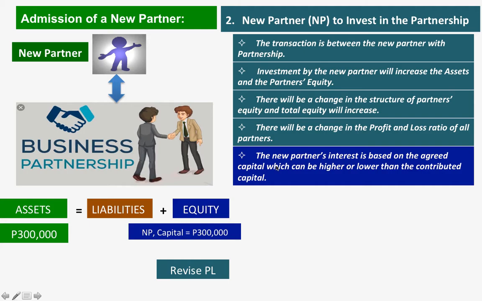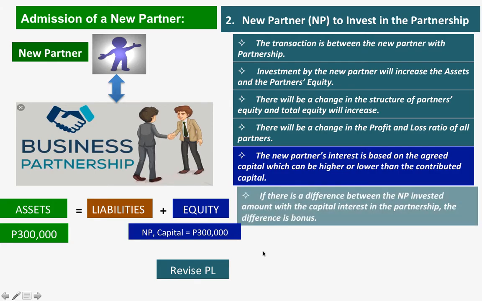The new partner's interest is based on the agreed capital, which can be higher or lower than the contributed capital. Class, I would like to emphasize that if the new partner contributed 300,000, it does not exactly mean that he will be given 300,000. It can be higher or it can be lower.